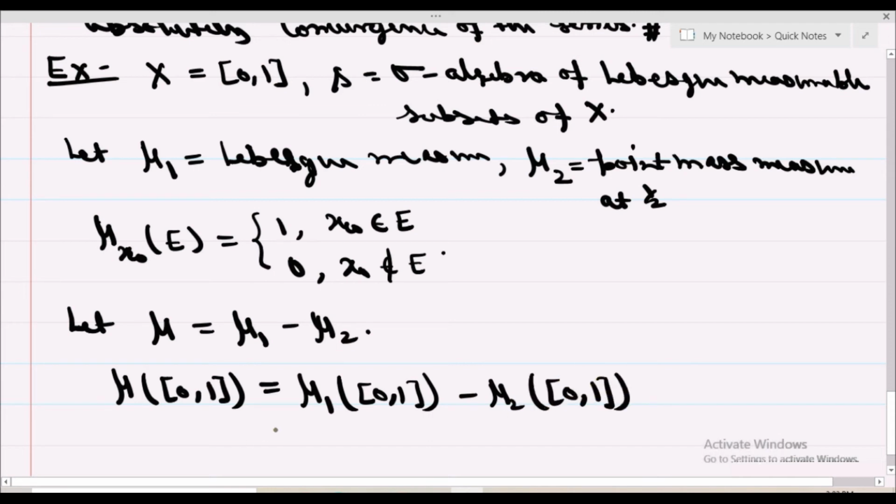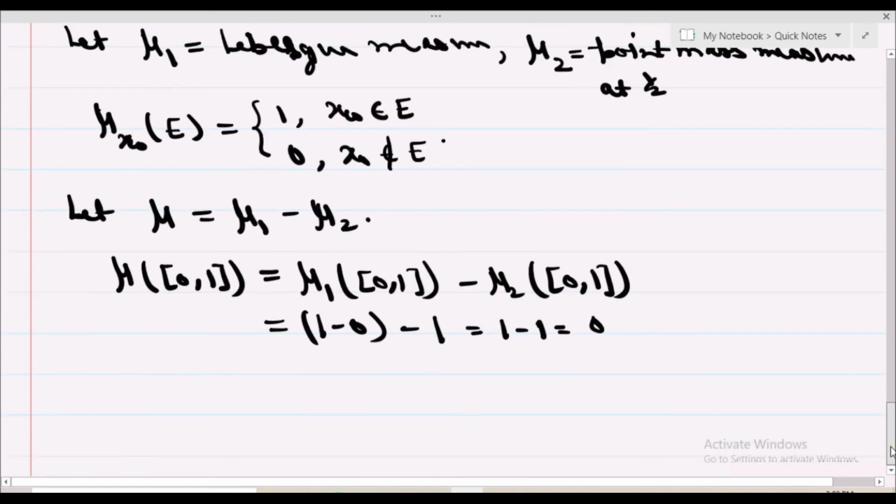Since mu1 is a Lebesgue measure, the measure of an interval is the length of the interval. So the length is 1 minus 0, that is 1, and mu2 is a point mass measure at half, so the point 1 by 2 belongs to this interval, so the value is 1. So 1 minus 1 becomes 0. So the measure of this will be 0.